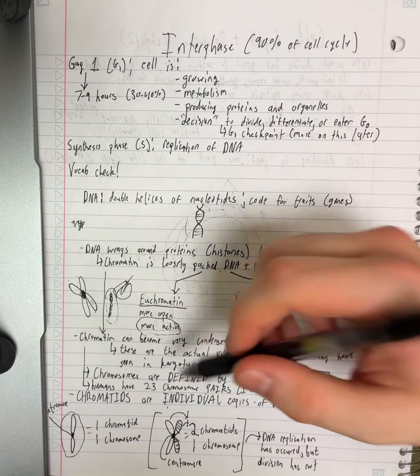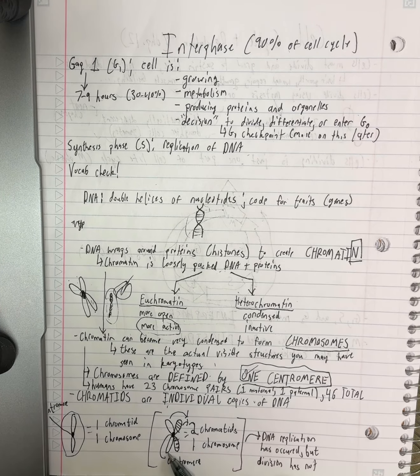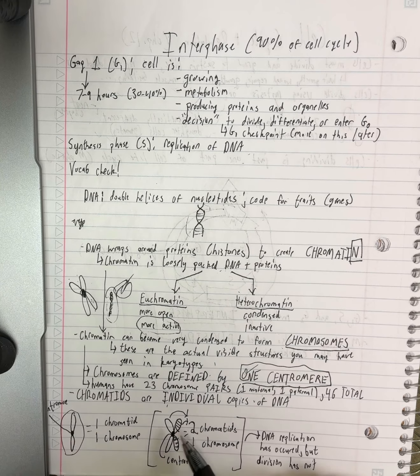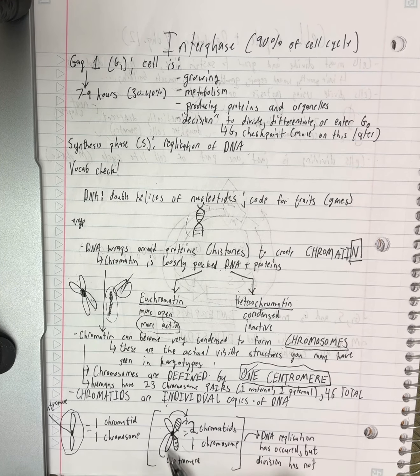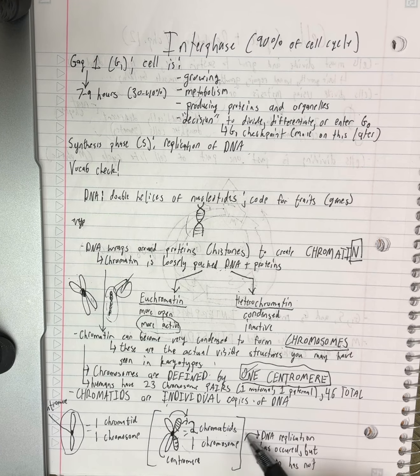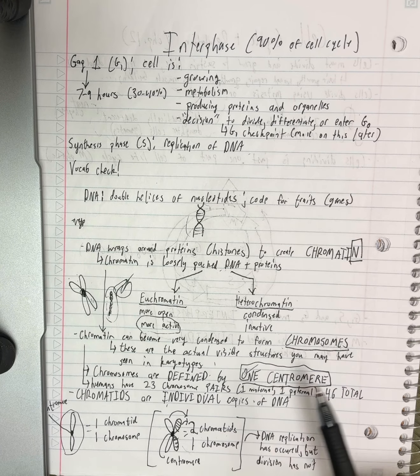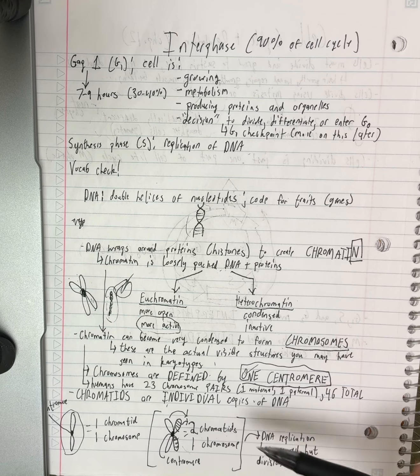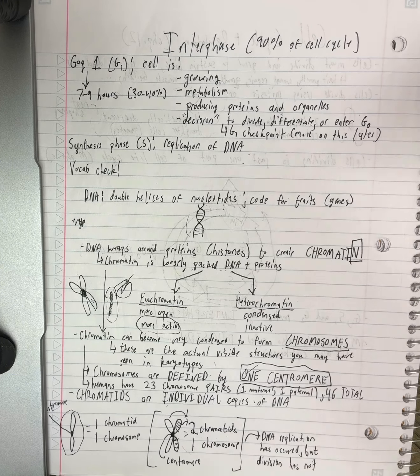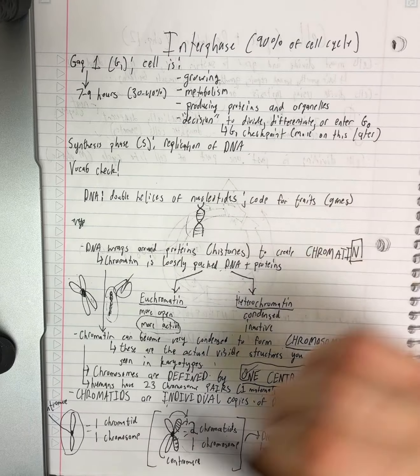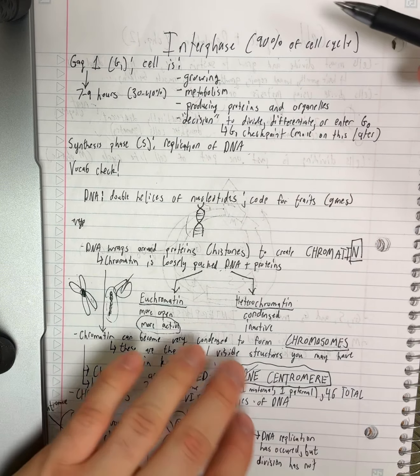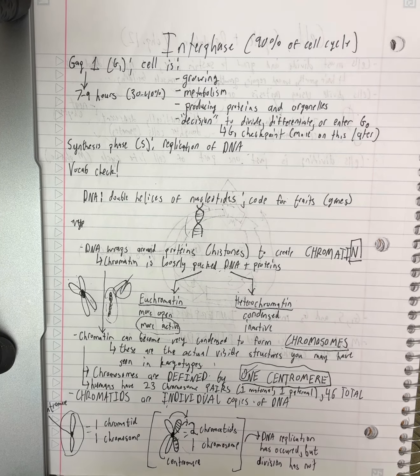Two sister chromatids joined at one centromere, like down here, is one chromosome because it has one central region, but it's still two chromatids. So it's really helpful to make sure you have that vocab down and you know these clarifications. Another word, and I'll have a vocab sheet at the end of this chapter to go over every vocab word that I think is necessary.